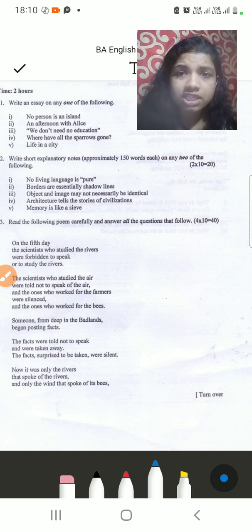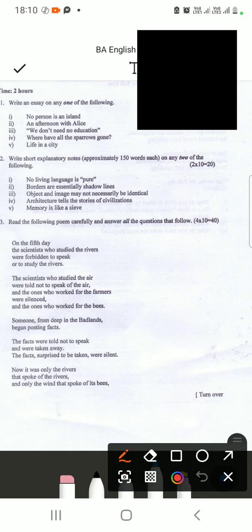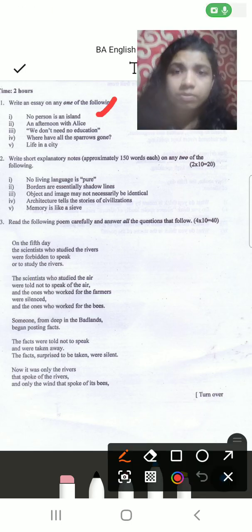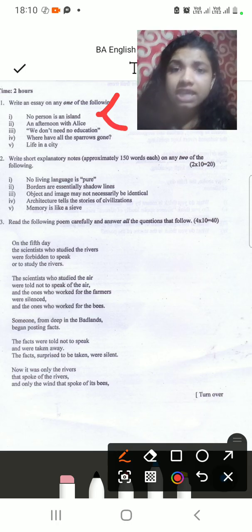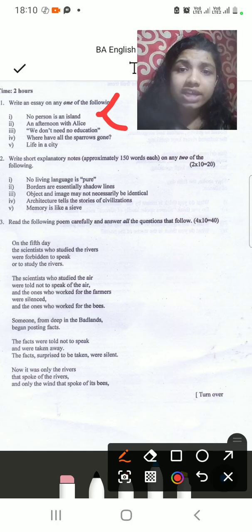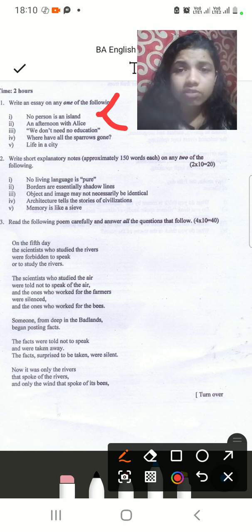The options are: no person is an island, an afternoon with allies, we don't need no education, where have all the sparrows gone, life in a city. You have been asked to write an essay on any of the topics.